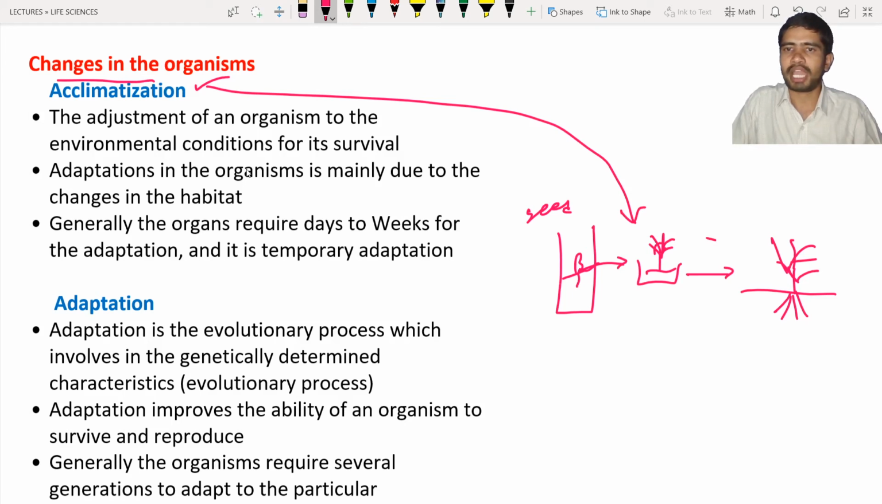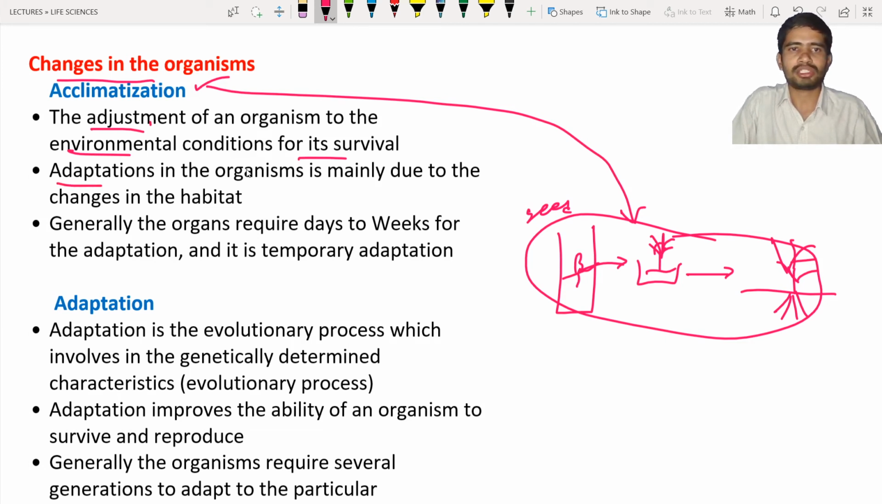In the same way as you have seen in this process, animals and other organisms also respond to nature. This is the acclimatization: the adjustment of an organism to the environmental conditions for its survival. Such kind of adjustment is known as acclimatization.